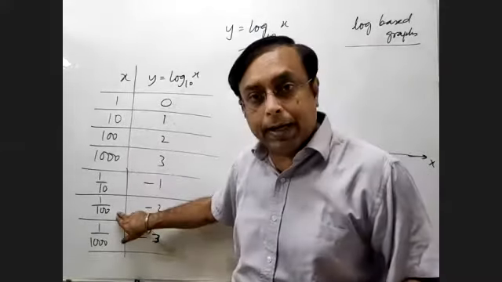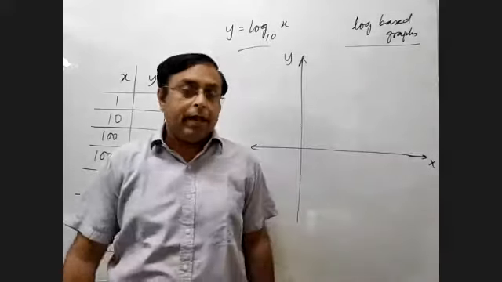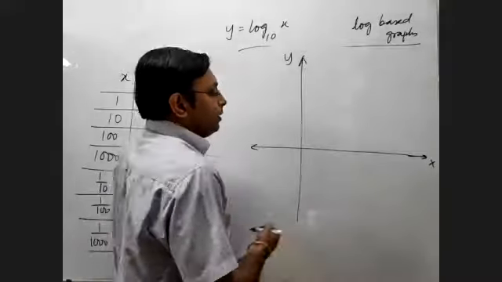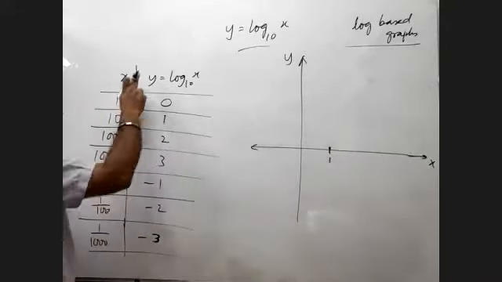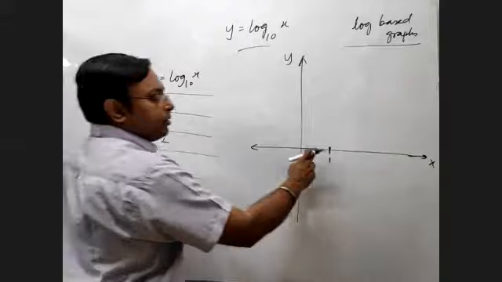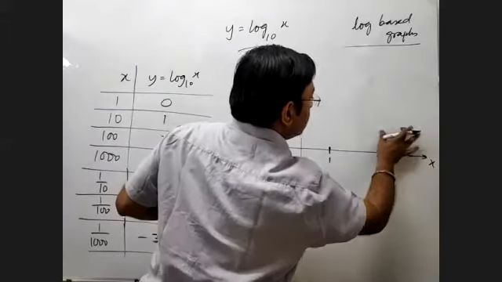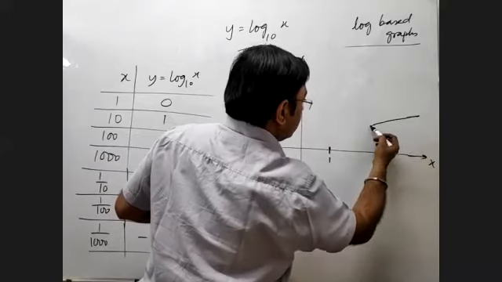It is reduced by 10 times, but this is reducing by only 1. So that's the trend. Now, if I capture the trend of what we are seeing out here on a graph, obviously when x is equal to 1, the log value is 0. So it will be 0. And if it is 10, then it is 1. If it is 100, then it is 2. Therefore, the overall graph will be somewhat like this.